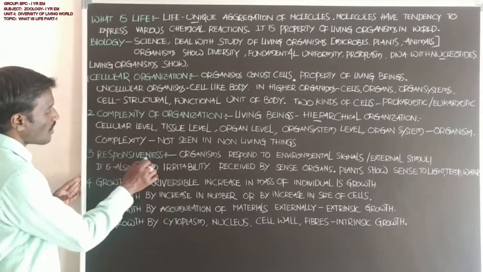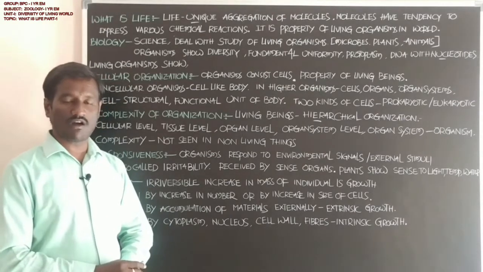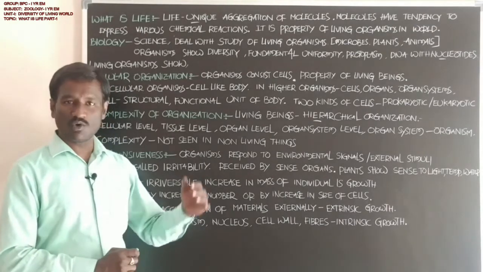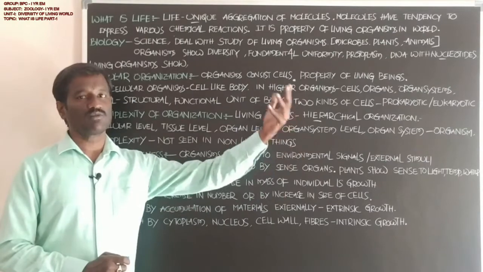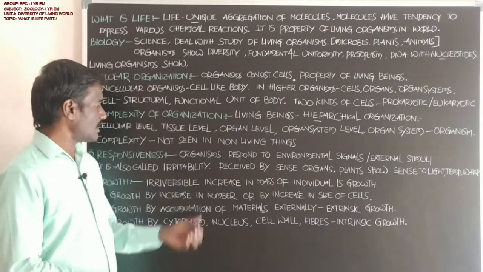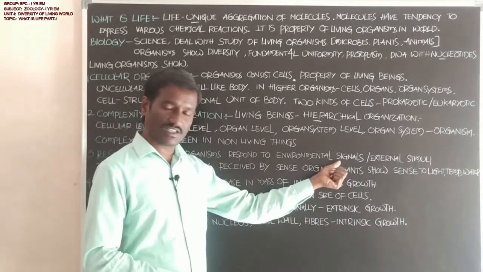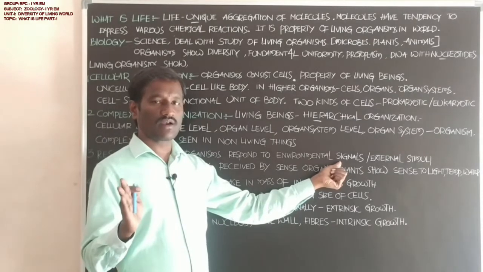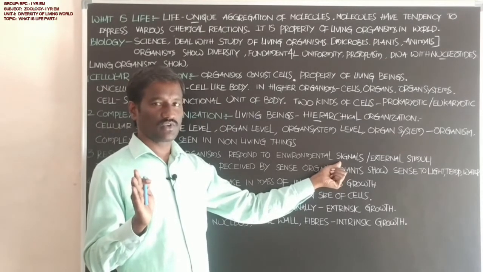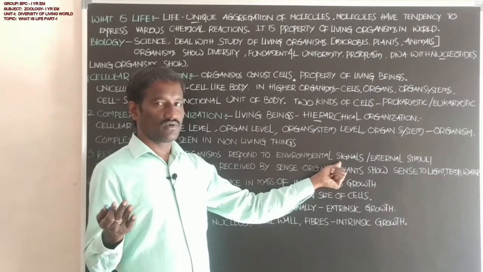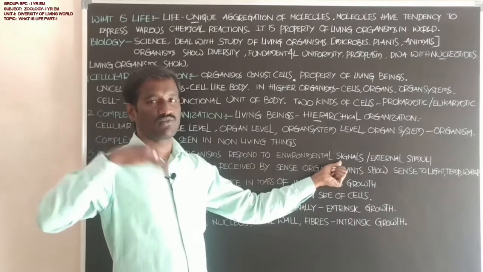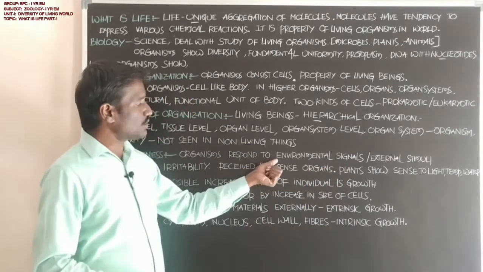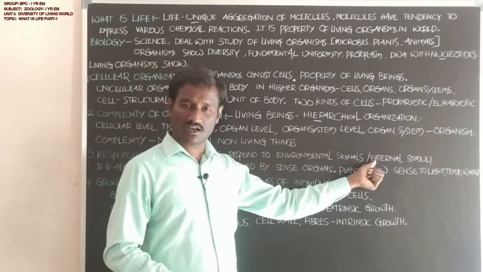Next, students, responsiveness. What is the meaning of responsiveness? Organisms show a response to external stimuli, or any stimulus that comes from the outer environment. Students, organisms respond to environmental signals. Any organism, animal or plant, shows a response against a stimulus that comes from the outer surroundings, the outer environment. They respond to environmental signals or external stimuli.